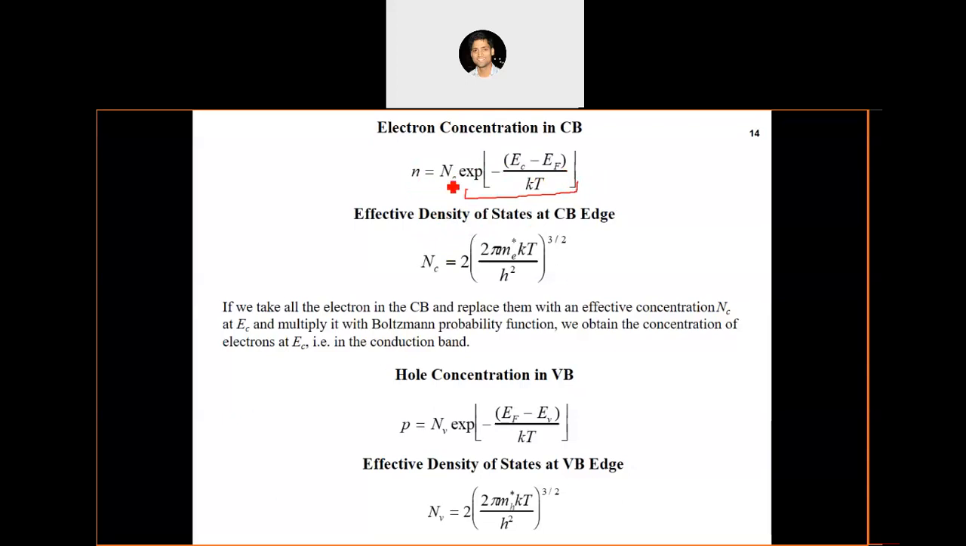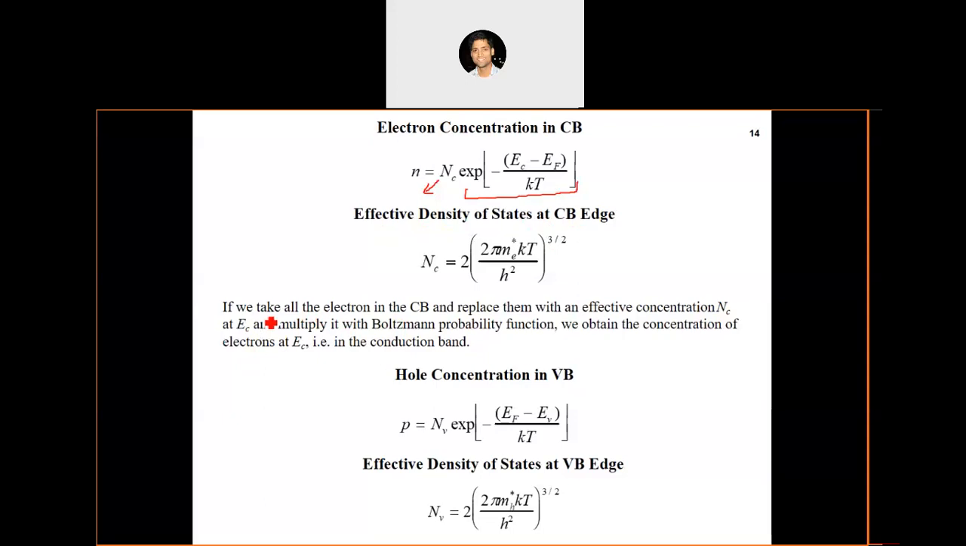So effectively it is a density of states, because if you remember, if we want to calculate the concentration of electrons, we multiply the probability distribution function by the density of states at that particular energy, isn't it? If we want to find the number of electrons at a particular energy level, we need to multiply the density of states at that level and the probability distribution function. So this is already the probability distribution function at the conduction band edge, and we are simply multiplying this by NC. That's why it is known as effective density of states at the conduction band edge.